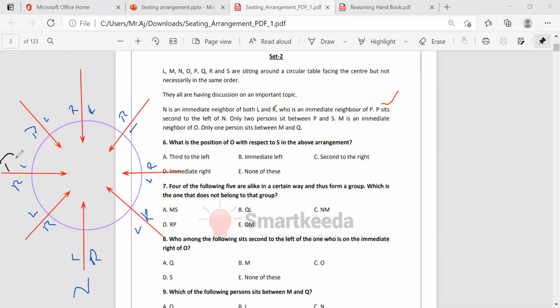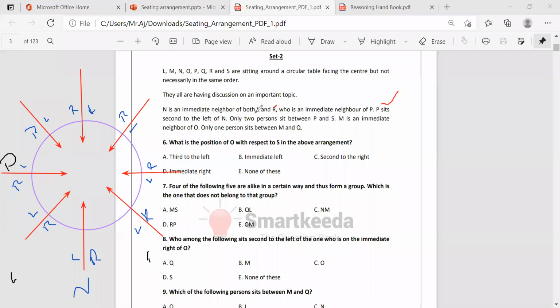P is here. First thing, N is here, P is here. Then N is immediate neighbor of both L and R. We can take L here or R here, otherwise we can take R here. We can take L here.